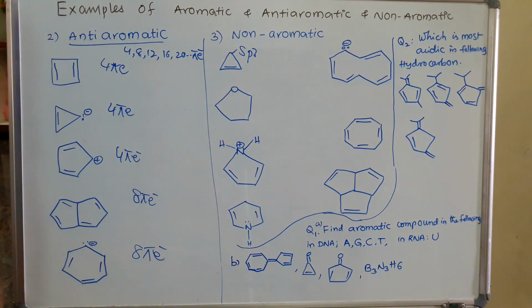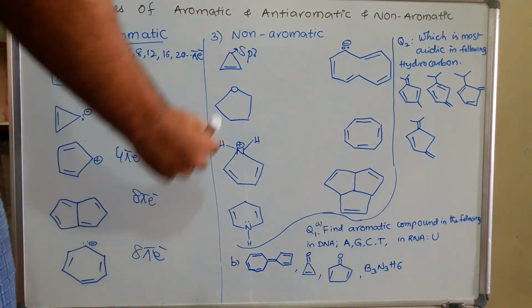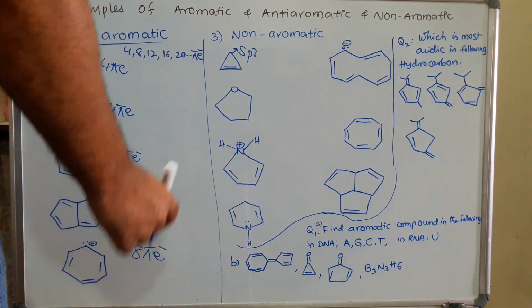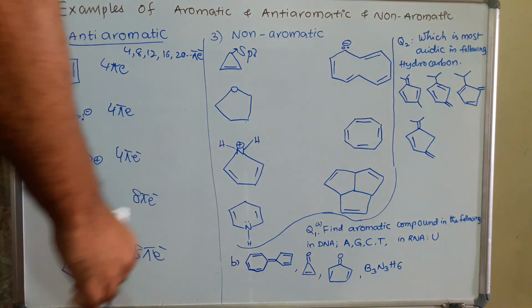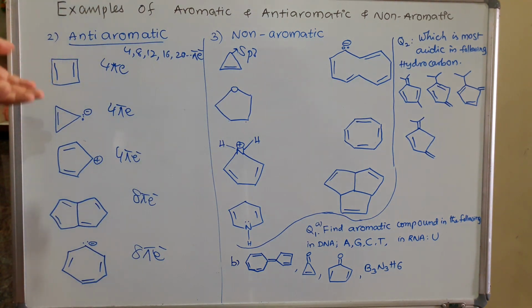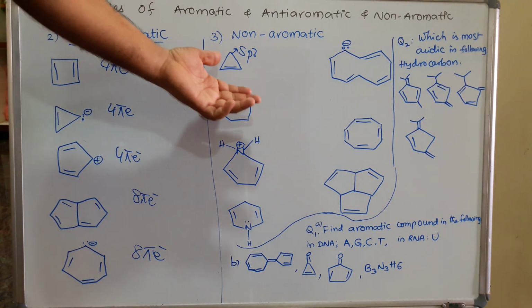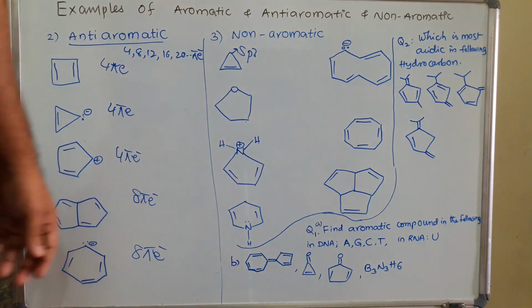That's why it is a non-aromatic compound. Next, here also all are sp3 hybridization, carbon 1, 2, 3, 4, all are sp3 hybridization. That's why it is also non-aromatic. Here there are no 4n or 4n plus 2 pi electrons, the rule is not followed. That's why it is a non-aromatic compound.